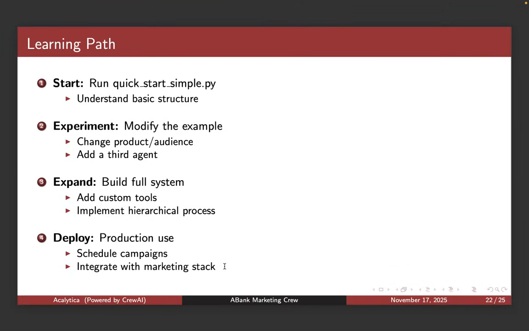This is where I'm literally going to do a demo, where I'm going to run my Python file and show you how it works, right? So basically, I'm focusing on the start where I'm going to do my pre-configured simple Python file, and I'll get the output. And then if I want to scale it and improve it, I can modify the example, change the product, audience, add in other agents, and then expand it.